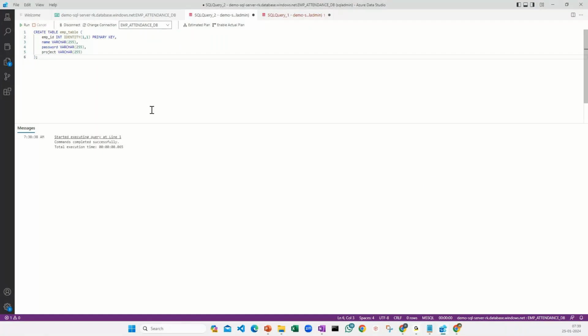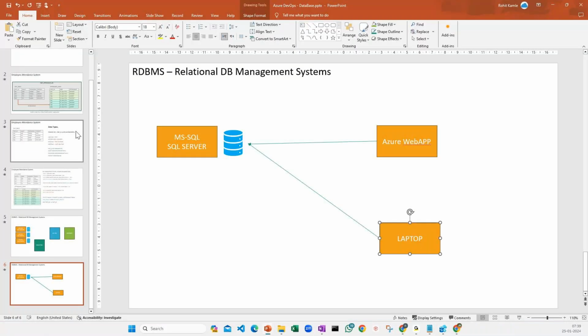Okay, so while creating the table, we need to provide this kind of information, saying that we have an employee table which has an incremental identity primary key and everything, the name, password and the project. This is the information which we have added. Now, once we added this information, for the second query, I can delete this one, or I can paste the query here to insert some data. Now, the one which we have seen here, let me add this information also here, so it will give some more understanding.